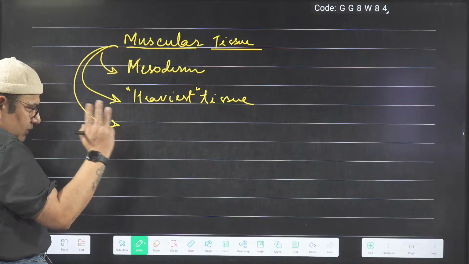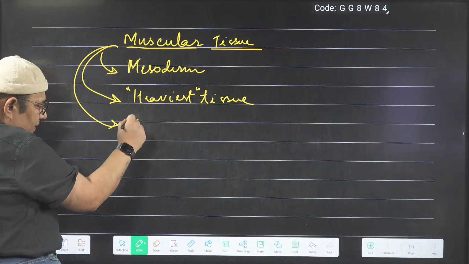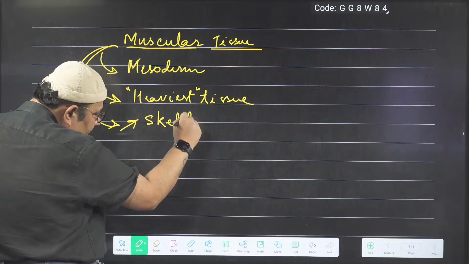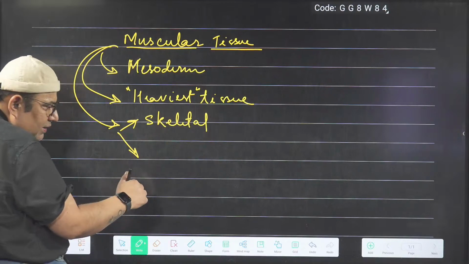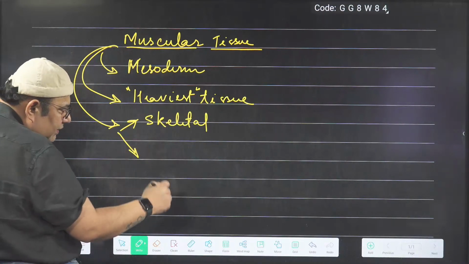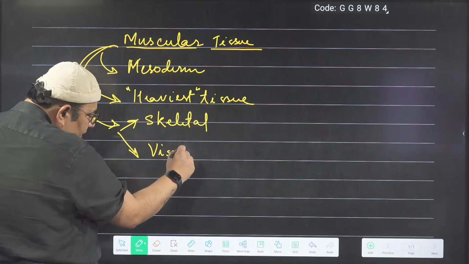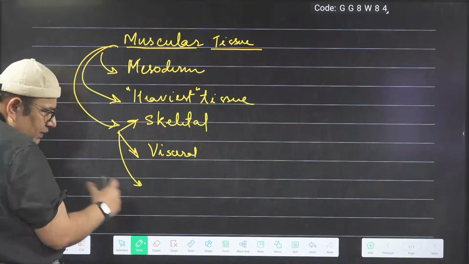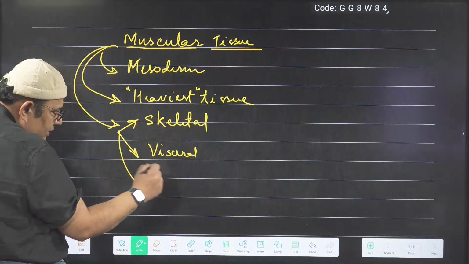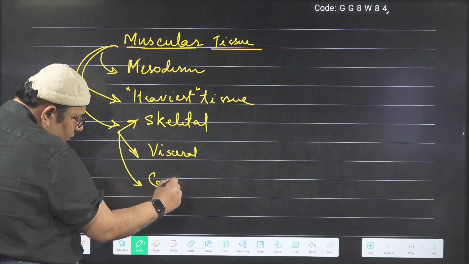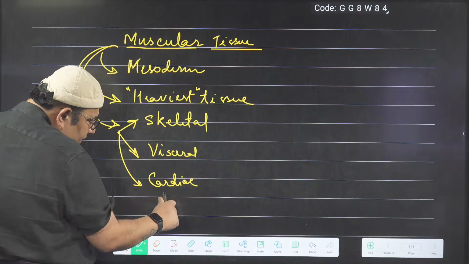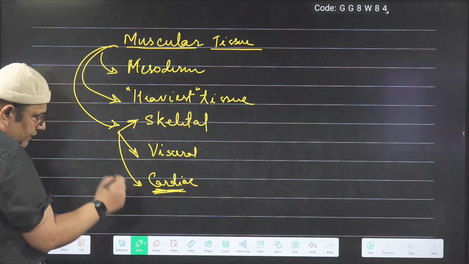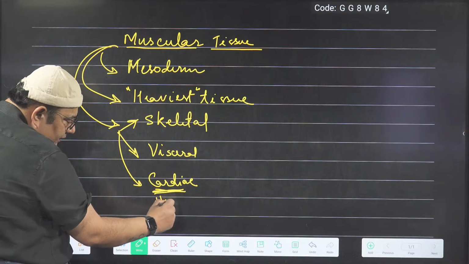In our body, there are 3 types of muscles. As you know, the muscles which are attached to the skeleton are called skeletal muscles. The muscles which make the wall of the hollow organs are known as the visceral muscles. And the muscles that make up our heart, so the wall of the heart, are made by cardiac muscle. You know this word cardia? Cardia means heart. So cardiac means belonging to the heart.